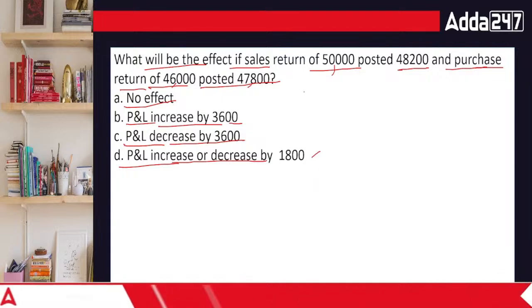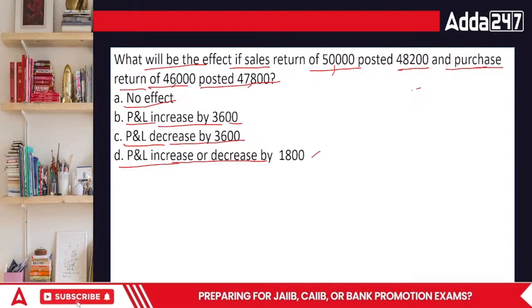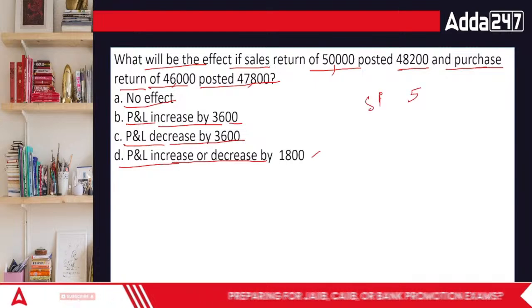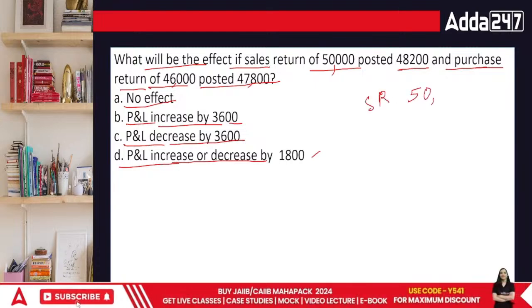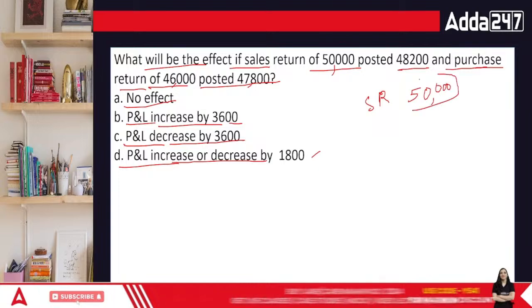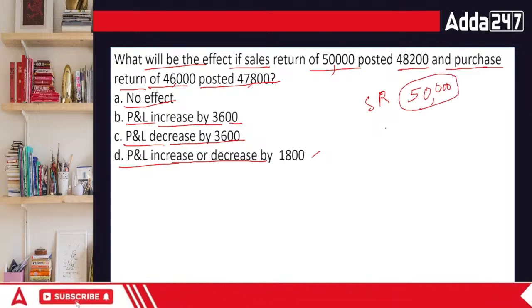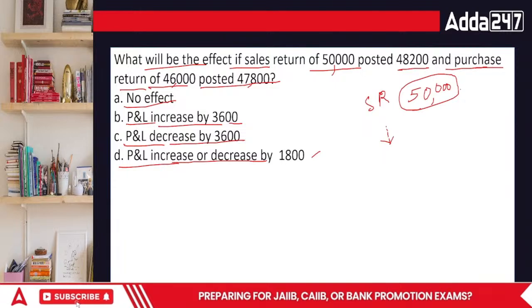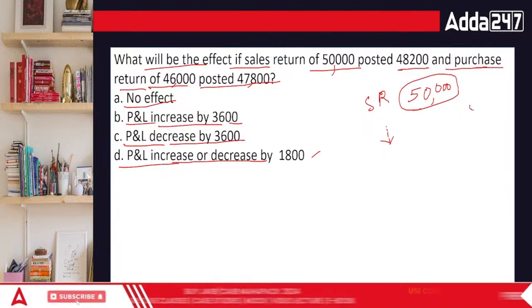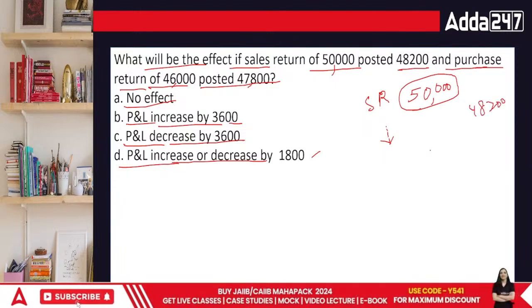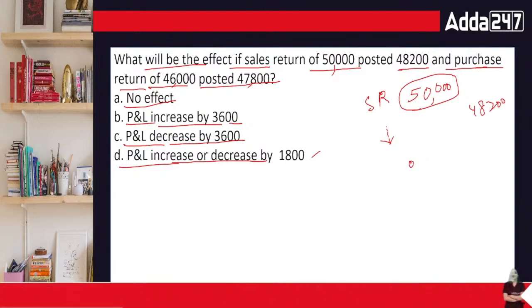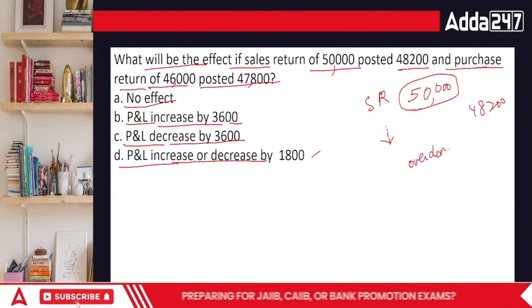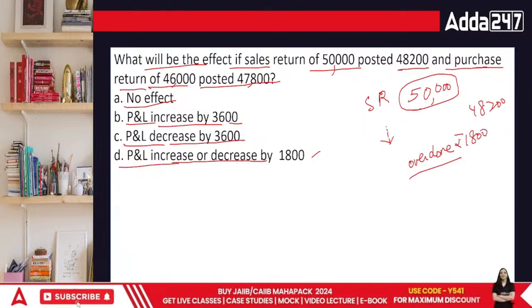Sales return of 50,000 means people returned goods back to me for 50,000, so my sales is getting lower by 50,000. But I recorded 48,200, which means my sales is right now overstated. I have shown my sales by rupees 1,800 more.